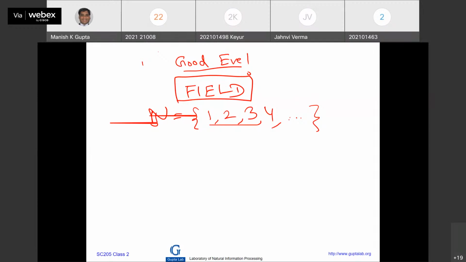For example, when we know only the set of natural numbers, equations like x plus 2 is equal to 0. How will we solve x plus 2 is equal to 0? There is a problem in this set of natural numbers because we have not invented negative numbers yet, right? So it's a very common problem in those days.